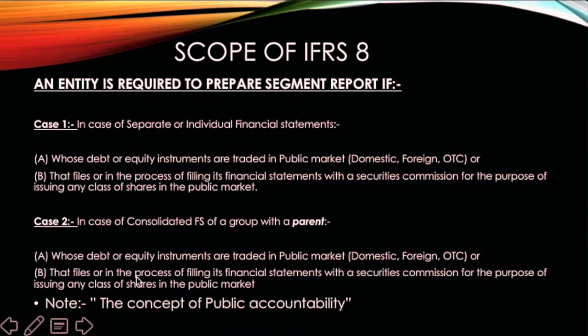And if the exemption wasn't there, they would need to prepare a consolidated financial statement and a segment report for both the separate and for the group, which means A Limited would need to provide 2 segment reports. Hence, in order to reduce the burden, the IASB has introduced this exemption.